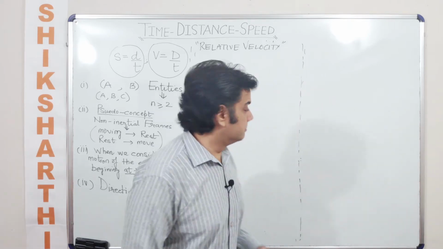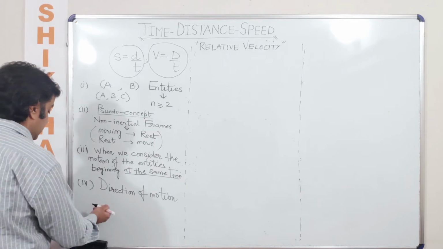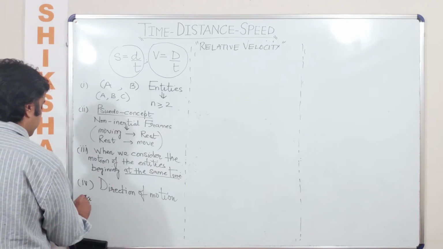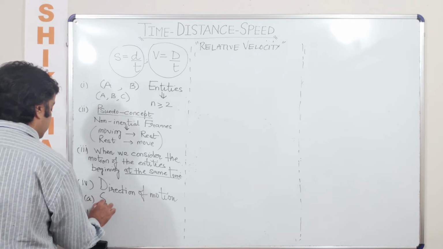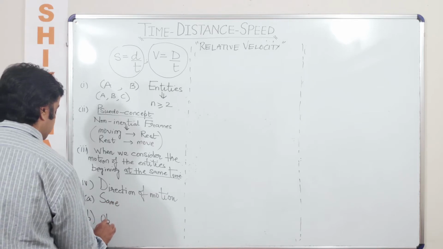Now, when we are talking about the direction of motion, let us say there are two bodies moving in the same direction. This again will be divided into two parts: same direction and opposite direction.